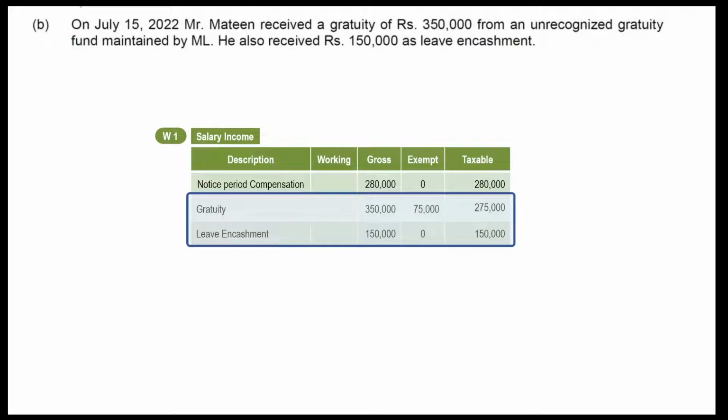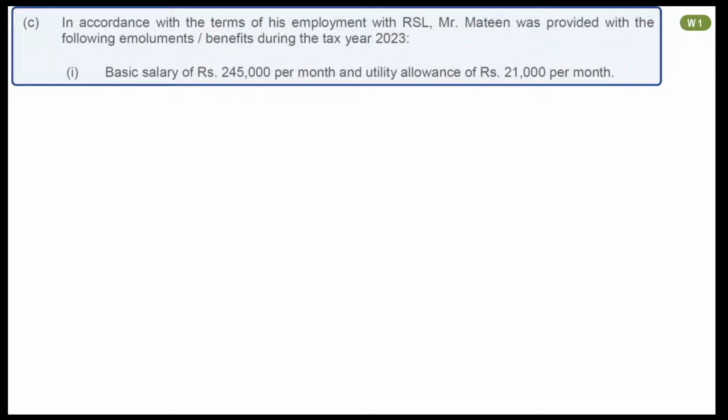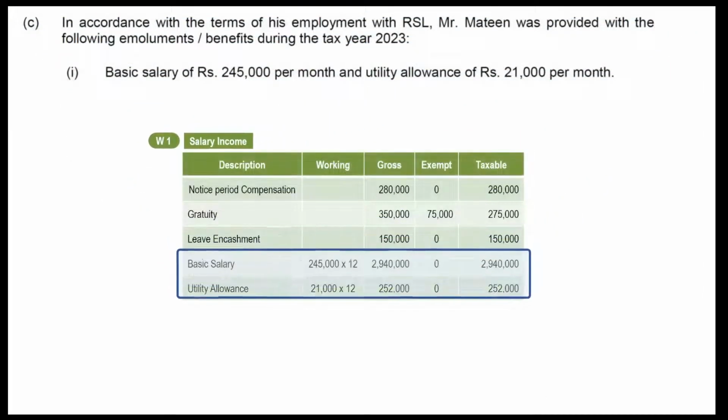Point C gives more detail of emoluments. First one is basic salary and utility allowance. Nothing in these two is exempt, therefore it will be fully taxable. Mention these two amounts in your working. Don't forget to multiply monthly figures with number of months.